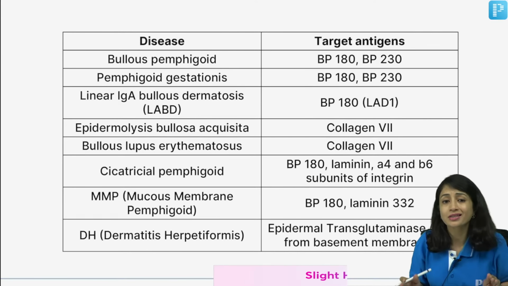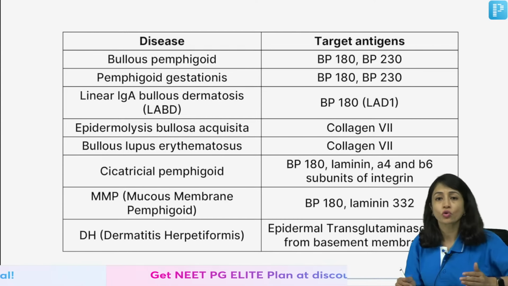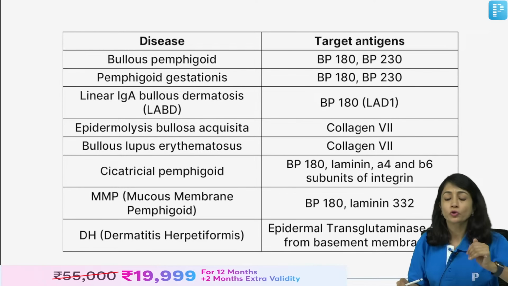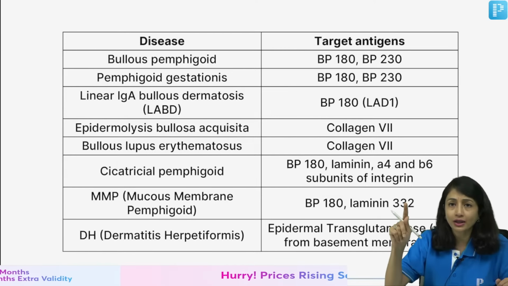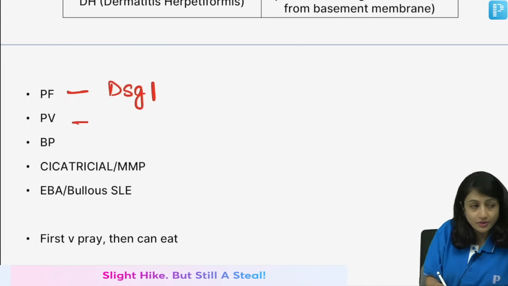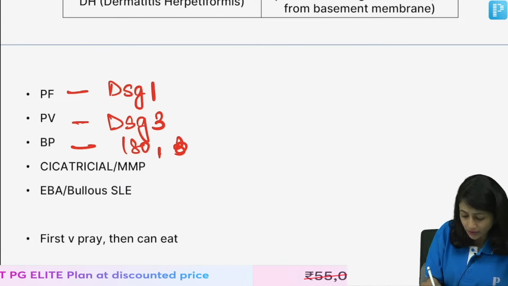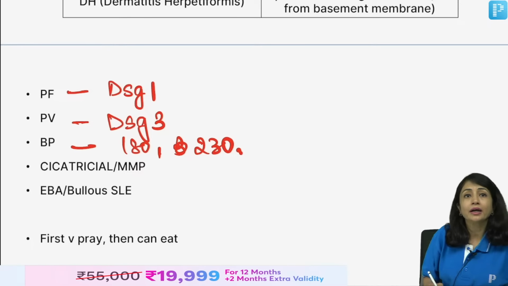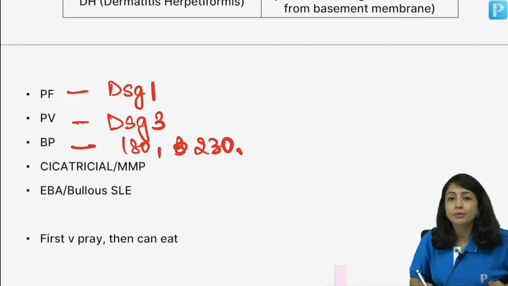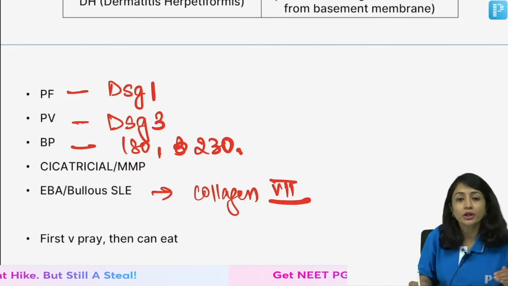Next important question in this heading comes about target antigen. So, you should know, or sometimes they can also give you various disorders and you have to put it in the order of their target antigen from top to bottom. So, remember I told you desmoglein 1 is Pemphigus foliaceus. So, that would be at top. Pemphigus vulgaris is desmoglein 3. BP antigen is BP 180 and 230, right? Beneath that, we have cicatricial and mucous membrane pemphigoid, and below that we have EBA or bullous SLE, which is collagen 7, right?